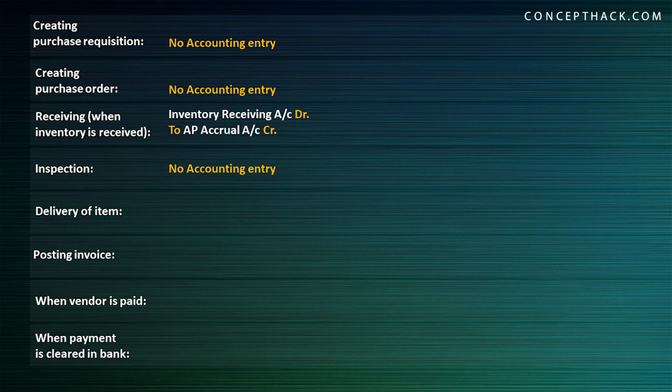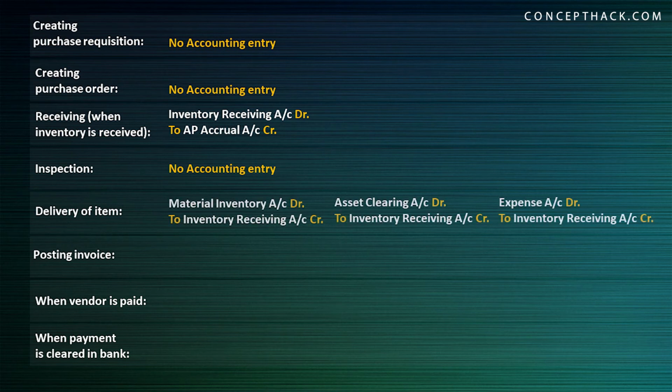Now those goods are right now in the common area, and now those goods need to be delivered to their final destination. Now the goods which you have purchased, they might be a raw material, they might be a fixed asset, or they might be in the nature of expense, meaning we are going to consume those goods within the organization. Then on the basis of your final use, on the basis of your final destination, the accounting entry is generated.